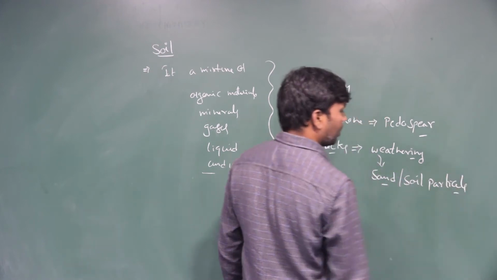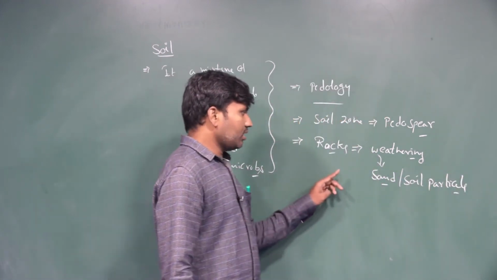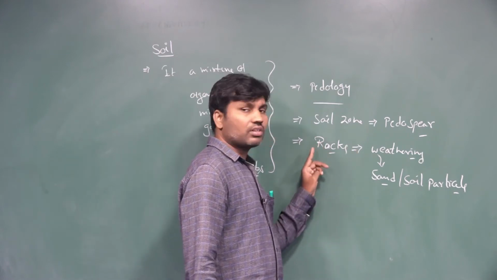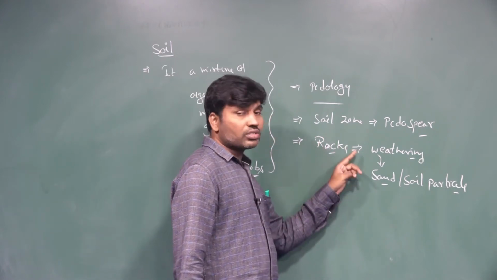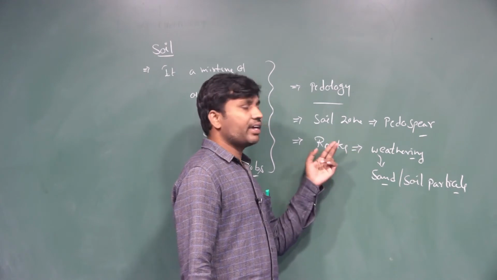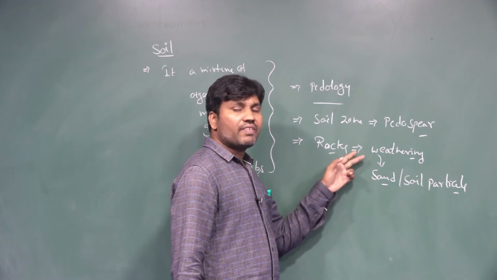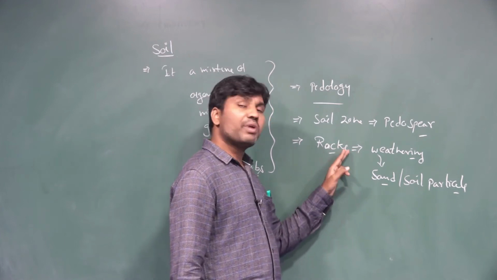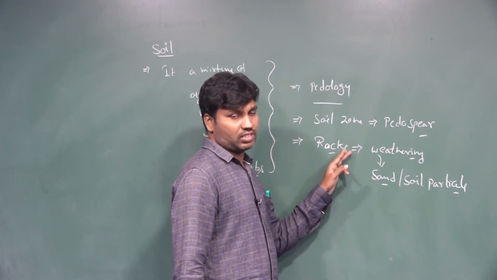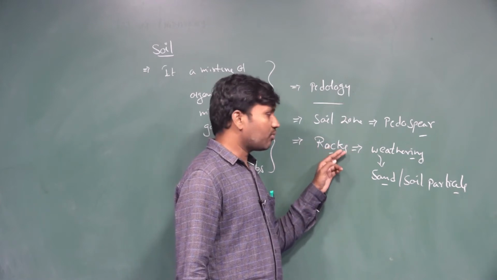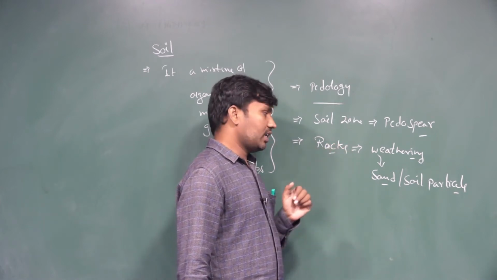So soil particles form by the weathering of rocks. This weathering process may occur in two forms, that is, the biological weathering process or the mechanical weathering process.